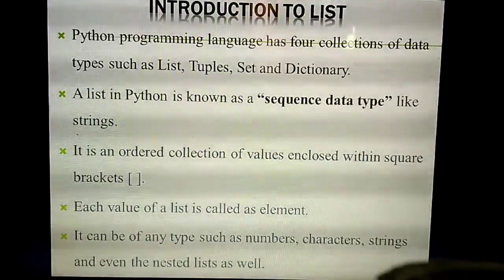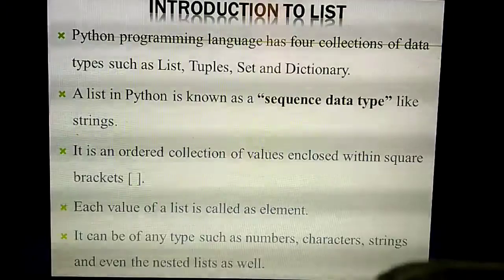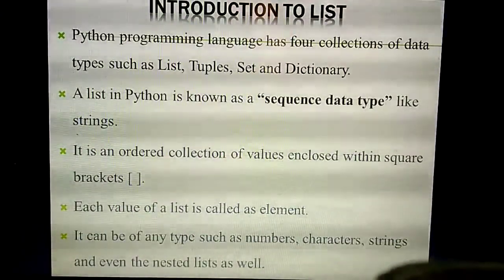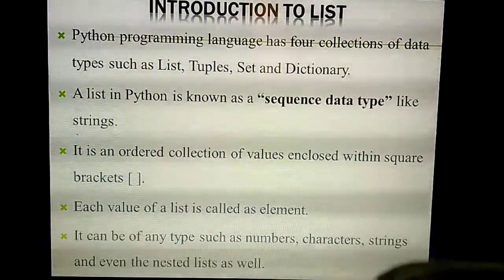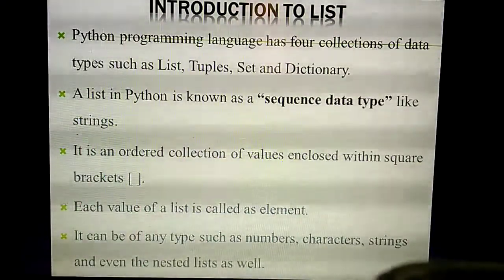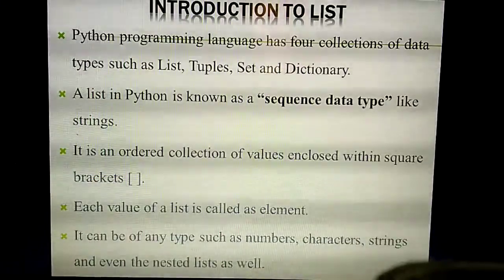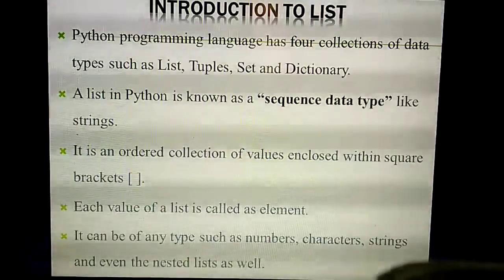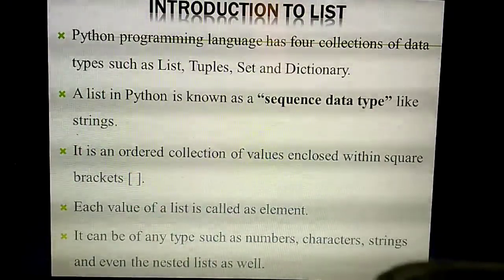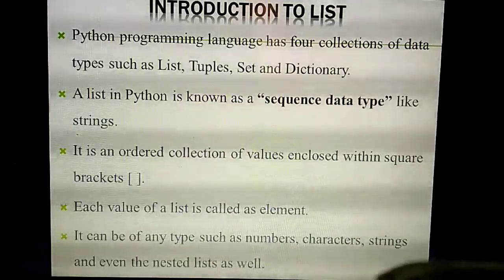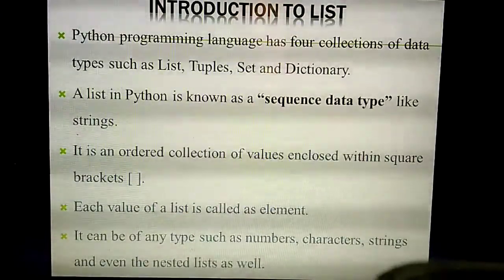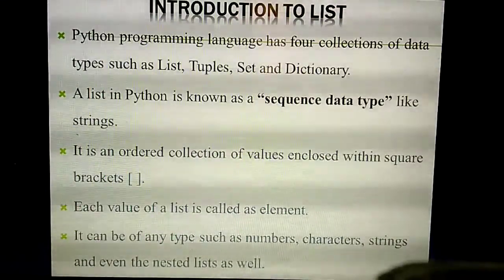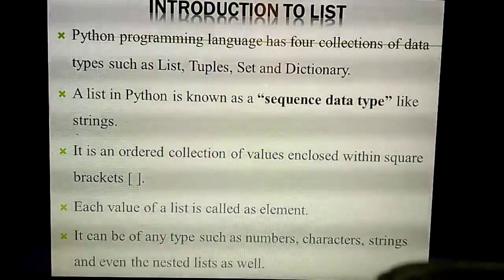You can store any number of values inside the list, but all the values need to be enclosed within square brackets. The value in the list we call an element. For example, if 5 values are inserted in the list, how many elements are there? 5 elements. If 6 values, then 6 elements. So each value we call an element.